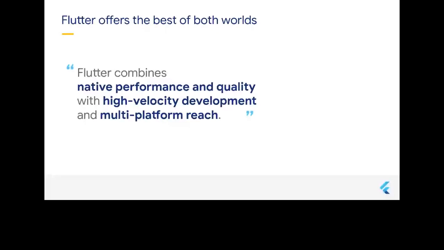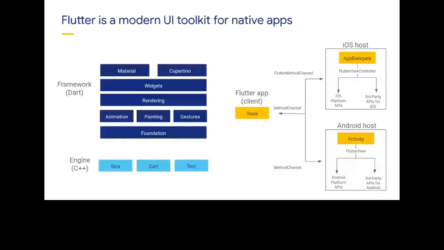So here's the UI toolkit, or we can say the structure of Flutter, how Flutter works. Like you can see, we have Material. Material is basically the Material UI that is used for Android development, and Cupertino here refers to the Cupertino styles that are used for iOS development. Anybody know what is Material UI?